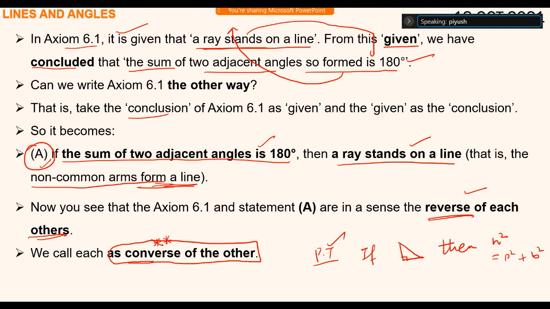This is what Pythagoras theorem tells. Now, what does the converse of Pythagoras theorem tell? If the square of one side is equal to the sum of the squares of the other two sides.